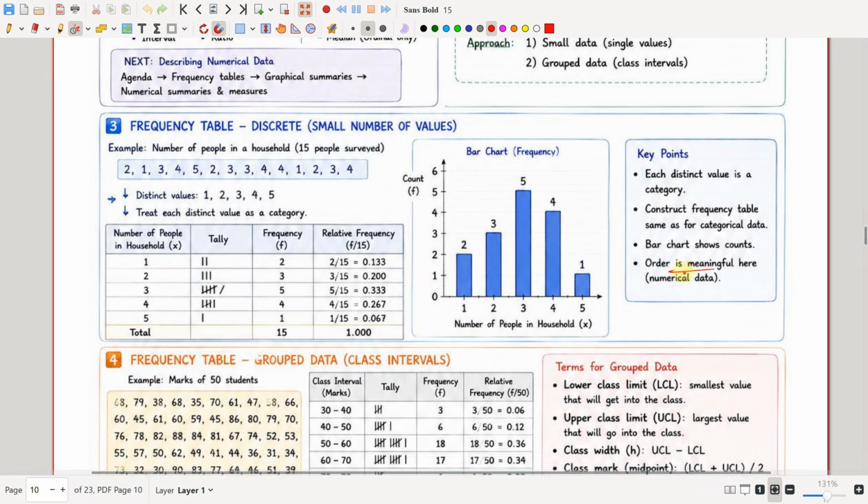Okay, so the order is meaningful here since it is numerical data. You cannot keep the bar chart like this: 1, 4, 5, 3, 2. It should be like this only: 1, 2, 3, 4, 5. Since it is numerical data, the order should be preserved while representing the bar chart.